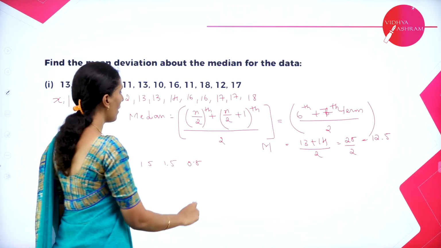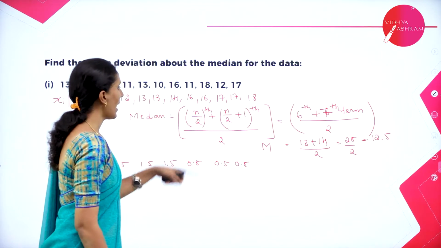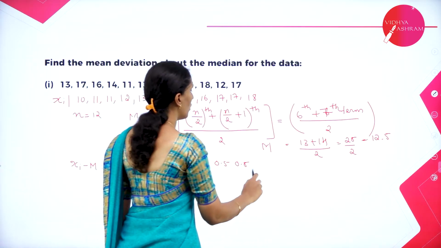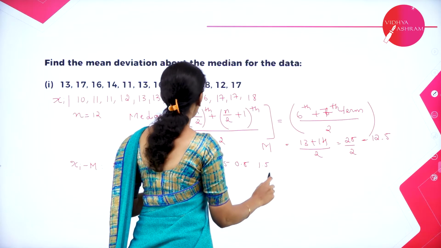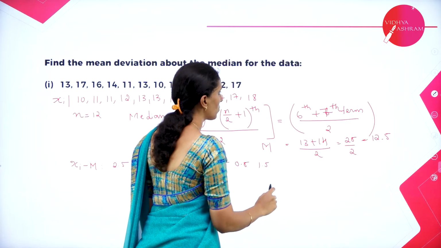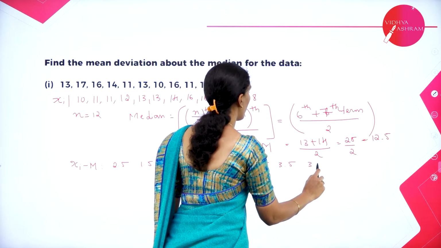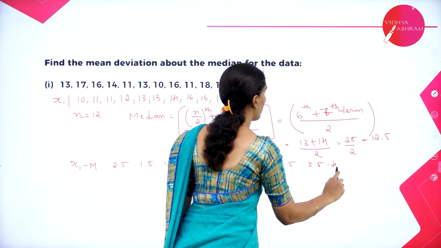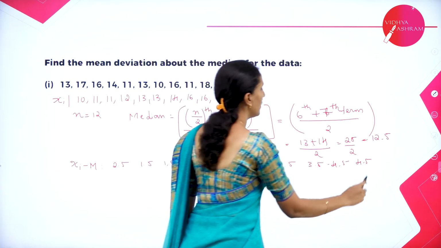Next 13, it is 0.5. 0.5 again. Next we have 14, so that is 14 minus 12.5, which is 1.5. Next 16 minus 12.5 gives 3.5. Again 3.5. Next is 4.5, 4.5, and last we have 5.5.